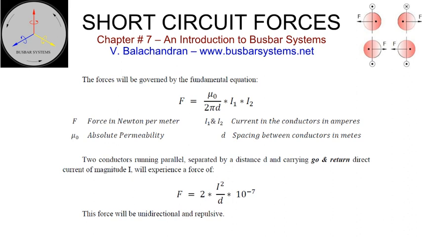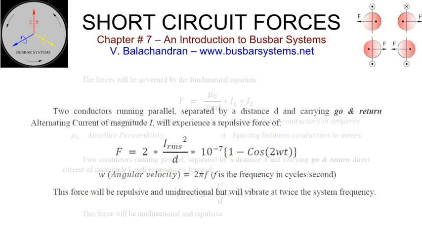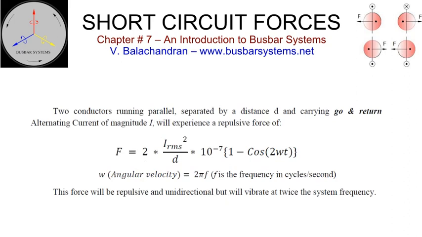If the currents in the two conductors that run parallel are in the same direction, there will be a force of attraction. If they run in opposite directions, then they will experience a force of repulsion. Two conductors running parallel, separated by a distance d and carrying go and return alternating current of magnitude I, will experience a repulsive force. This force will be repulsive and unidirectional but will vibrate at twice the system frequency.